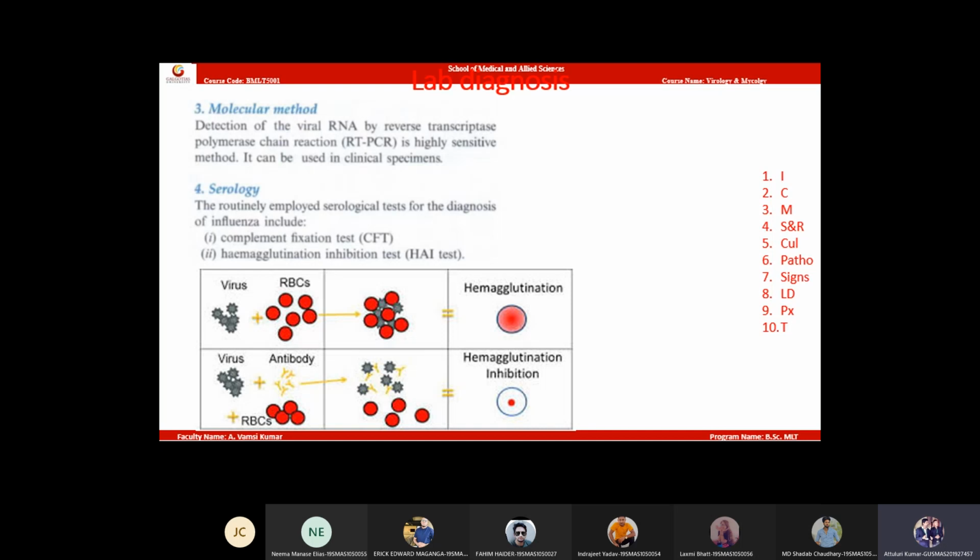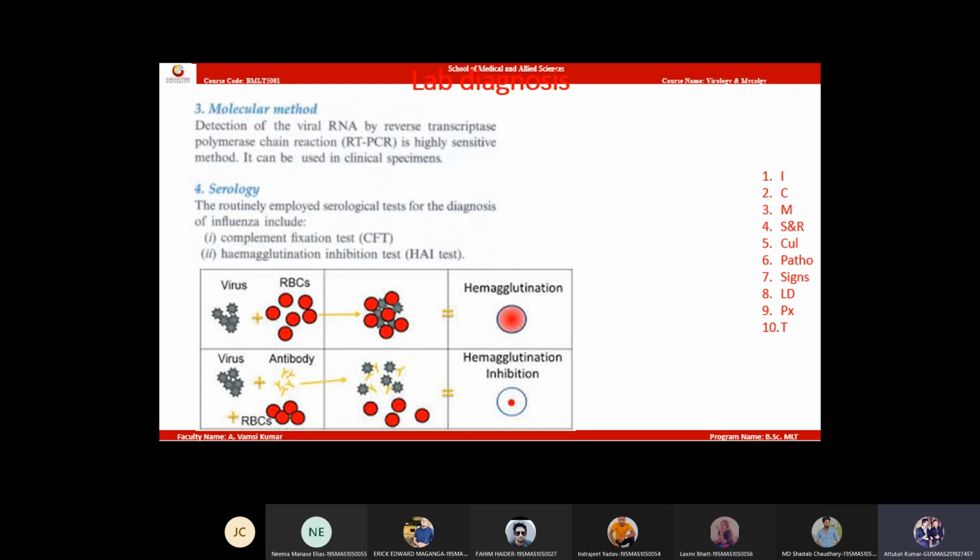Molecular method. Virus can be detected by RT-PCR. RNA viruses will be detected by RT-PCR, keep in mind, whereas DNA viruses will be detected by normal PCR. RT means reverse transcriptase polymerase chain reaction. Okay. Next is serology. You can do the HAI test and complement fixation test. HAI test means hemagglutination inhibition test, or a hemagglutination test can also be done.